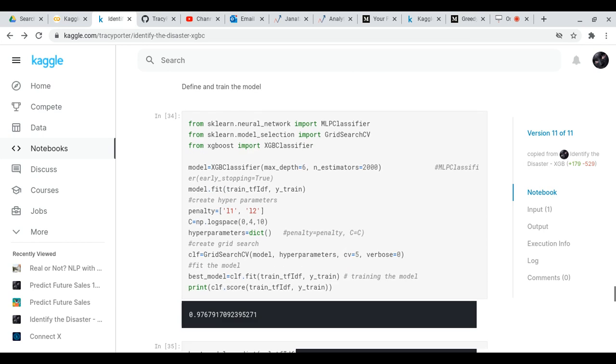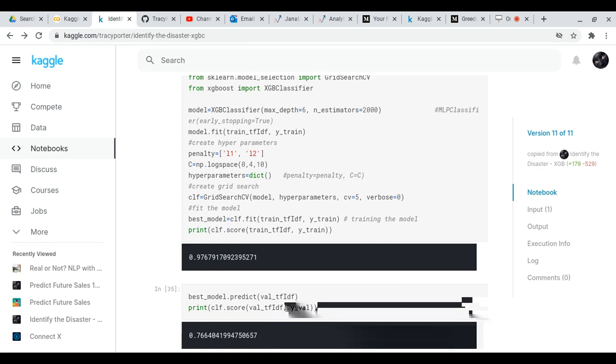So now what we do is we define our model. And so in this instance, I use XGBClassifier because I had a choice between MLPClassifier and XGBClassifier, but I got a higher rating from XGBClassifier. So I decided to use that in the end. So model equals XGBClassifier, which we fit using train TF-IDF and Y train.